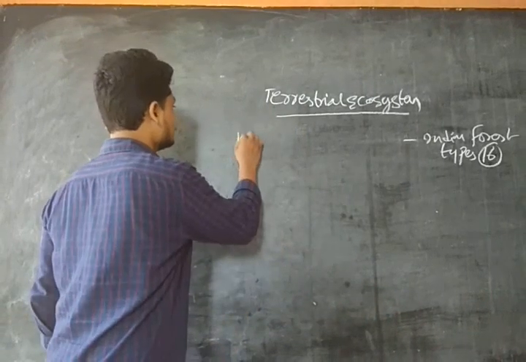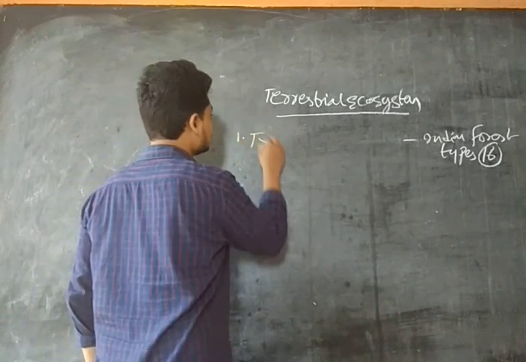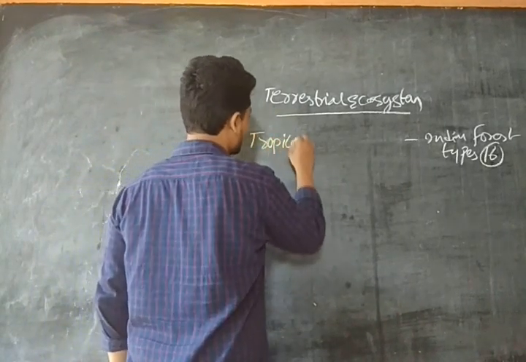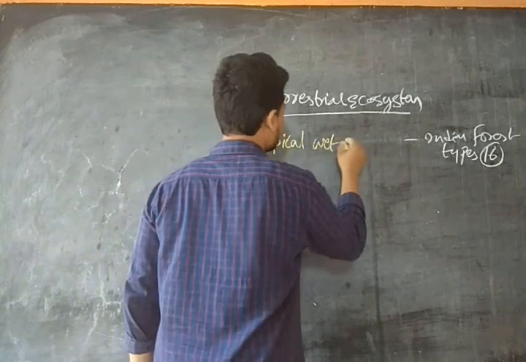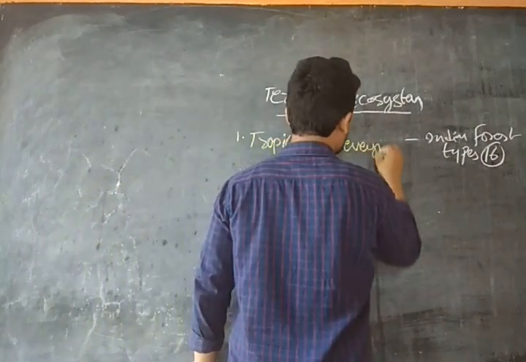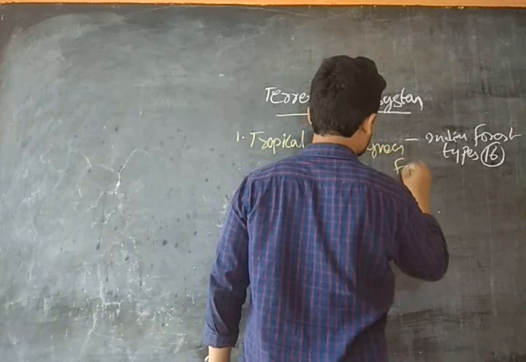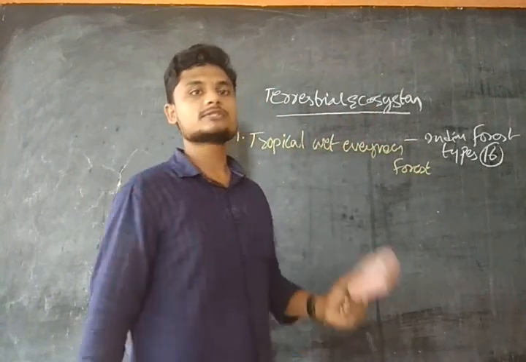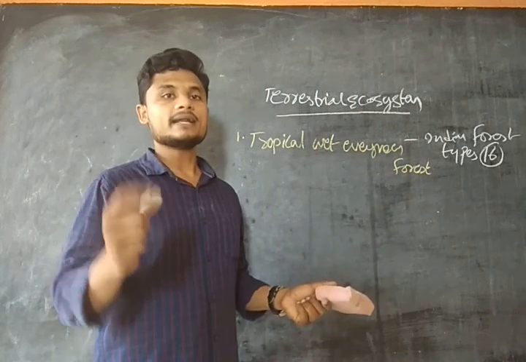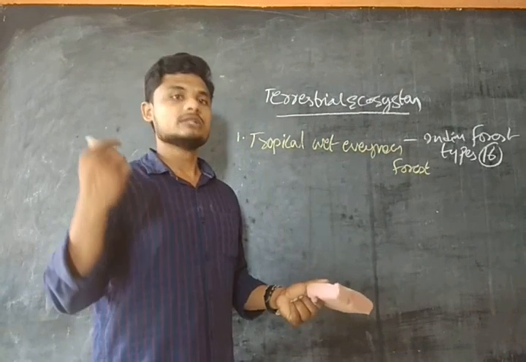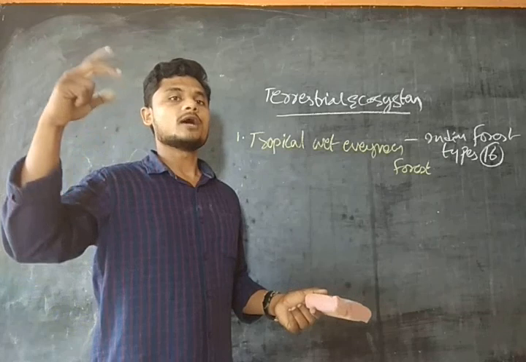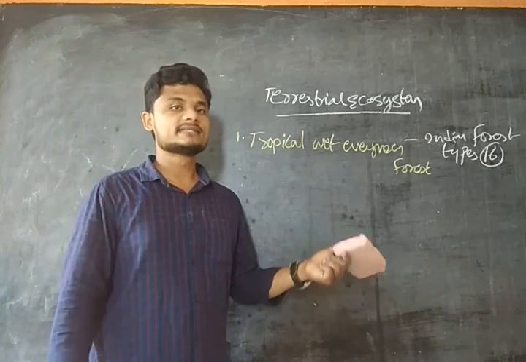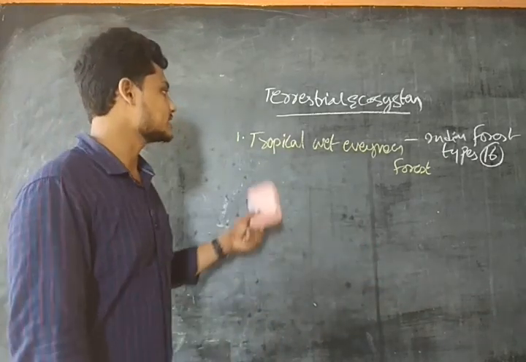First one we have is tropical wet evergreen forest, guys. Tropical wet evergreen forests are found in the Andaman and Nicobar Islands, the Western Ghats, and the northeastern region. In these places we can find this type of forest.